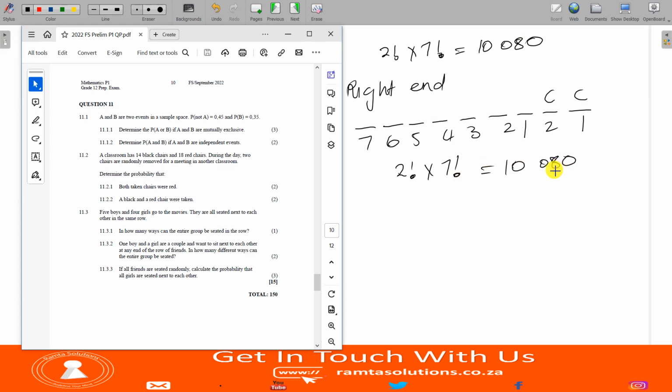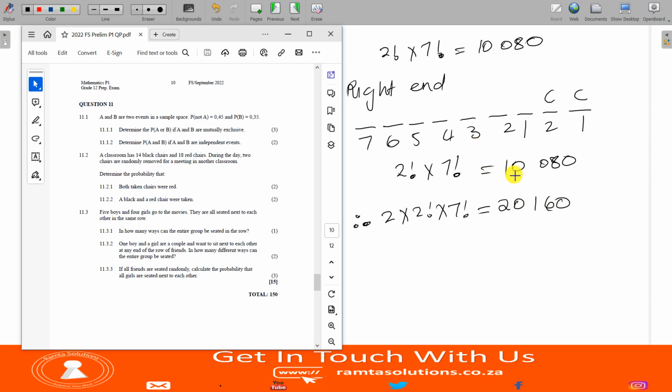So this is 10,080. Therefore, we have 2 times 2 factorial times 7 factorial. What will this be? It will be 20,160. Let's confirm. 2 times 2 times 5,040.